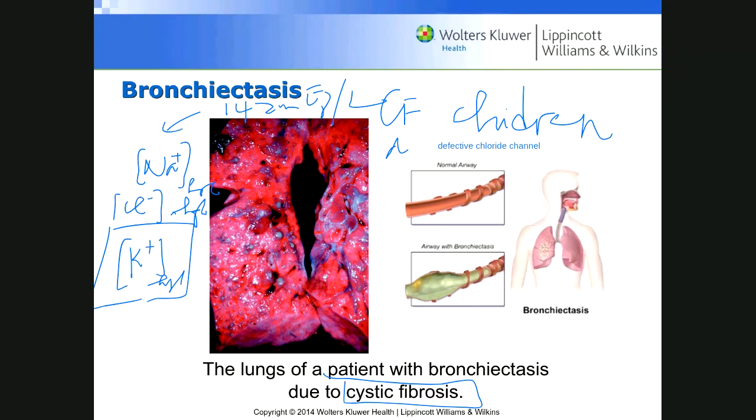But normal cells have a typical way to take in chloride and to remove this chloride. So children who have a defective chloride channel cannot move the chloride. So then, if you look at their sweat gland, for example, it's very salty. And this disease, known as cystic fibrosis, has been known for many years, hundreds of years.